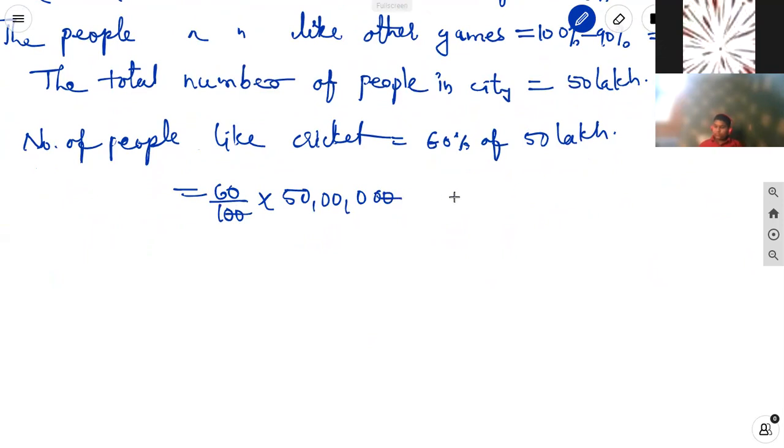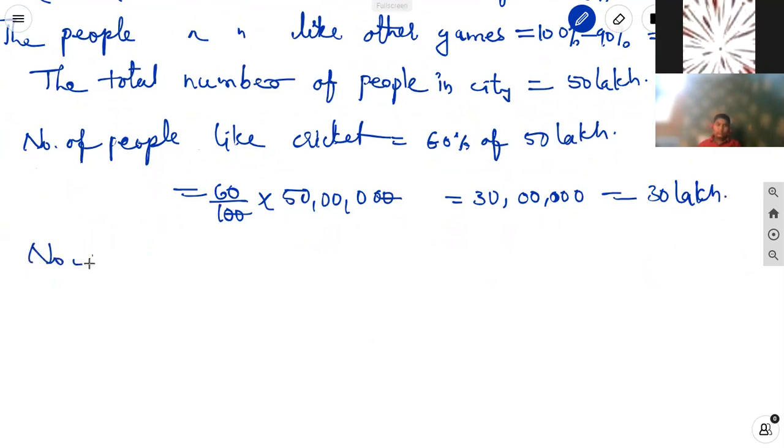Two zeros cancel. 6 5s are 30. 1, 2, 3, 4, 5 zeros. So 30 lakh. There are 30 lakh people liking cricket match.